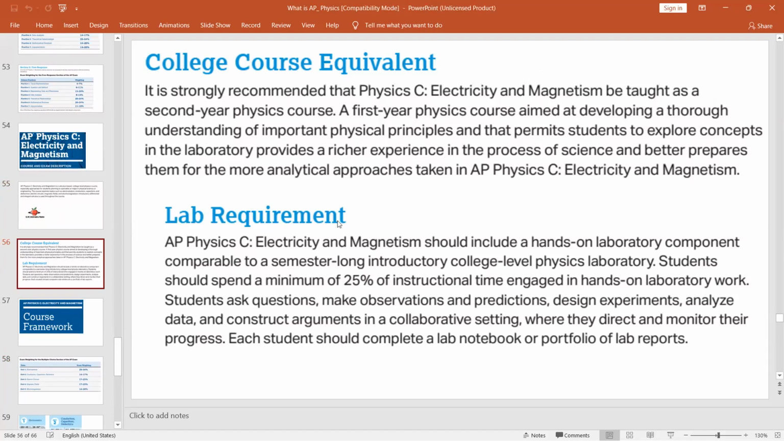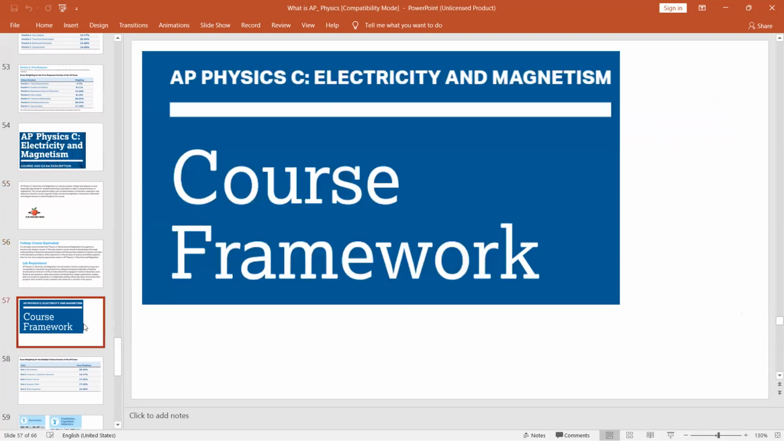College course equivalent and lab requirement. It also has a lab requirement. Electricity and magnetism should include a hands-on laboratory experiment, like Mechanics C. Students should spend a minimum of 25% of the instructional time engaged in hands-on laboratory experiments.